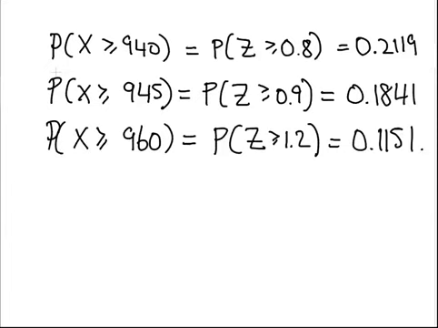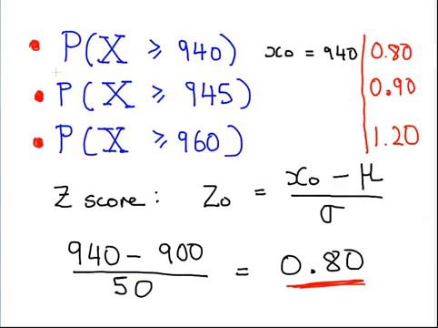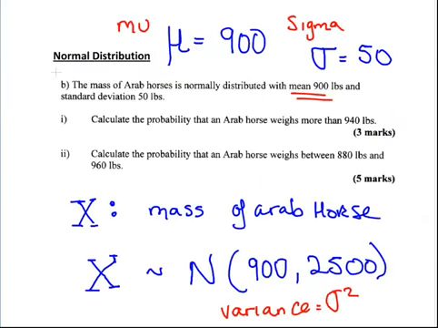This is the second part of our normal distribution worked example. What we're looking at here is the distribution of Arab horses. We calculated the first one: calculate the probability that an Arab horse weighs more than 940 pounds.